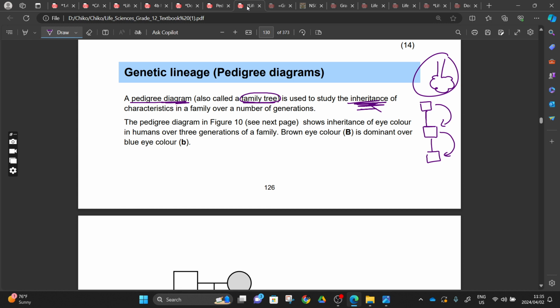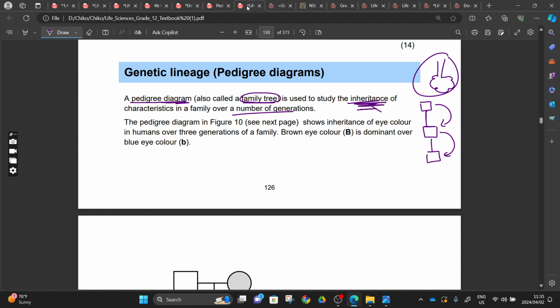So now we are going to use this pedigree, this family tree, to study inheritance, to study how a gene was passed from one generation to the next. And we say we use a number of generations. I would like you to understand the meaning of this without cramming the specific words, because the revision of this will come later, maybe around June and after term 3.